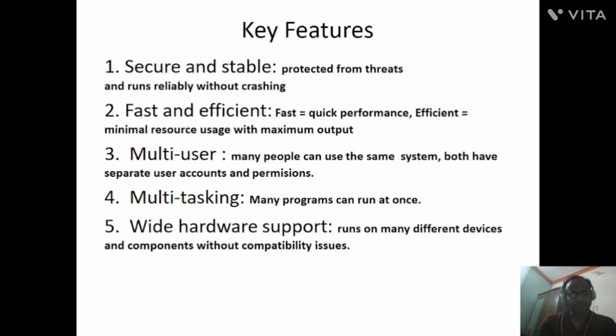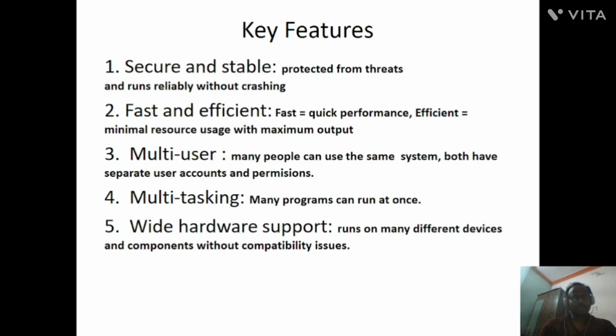The next feature is fast and efficient. Performance wise, Linux is very quick and efficient with minimal resources like CPU and RAM, and it will provide the maximum output. That is the fast and efficient feature. What is the multi-user feature? Many people can use the same system, with user accounts and permissions. That means multiple users can use the same system at the same time.